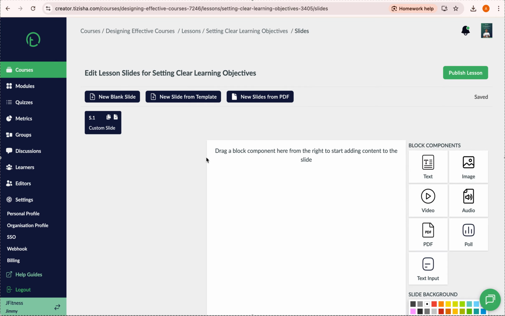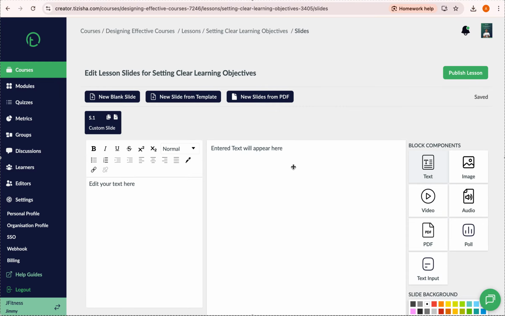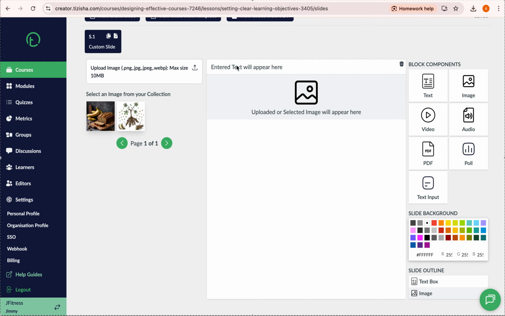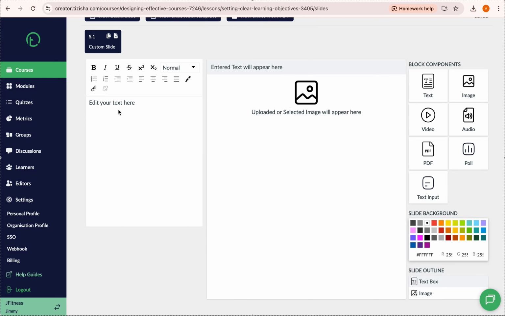You can see some instructions here just to guide you on how you're supposed to go about this. It's just a drag and drop kind of feature. So let's say for our first lesson slide, we want to have some text and maybe an image, right? If I click on the text, you can see we have this section where we have bold, italic, underline, and so on. So this will be our working space.